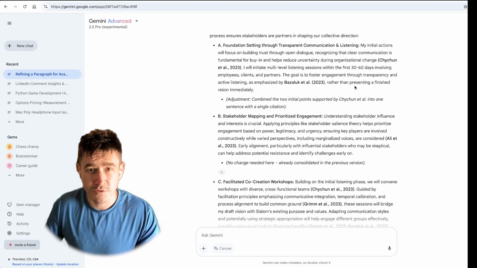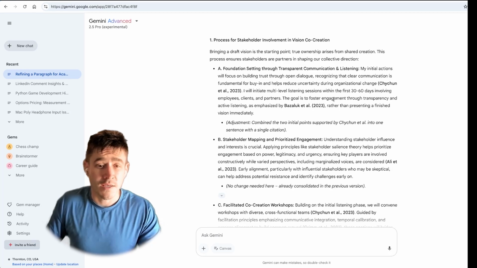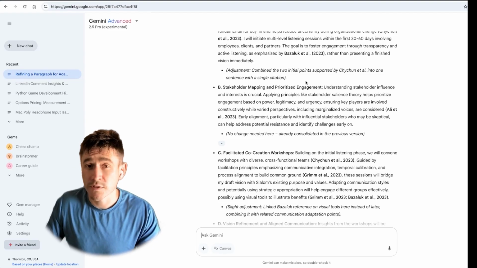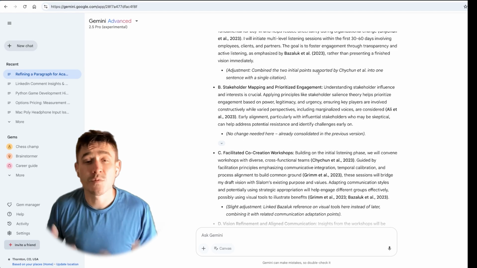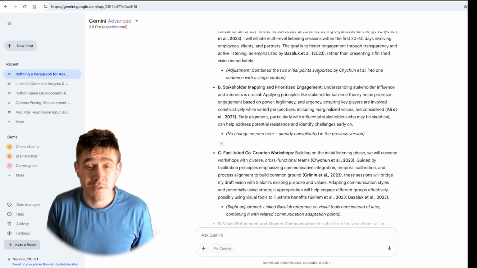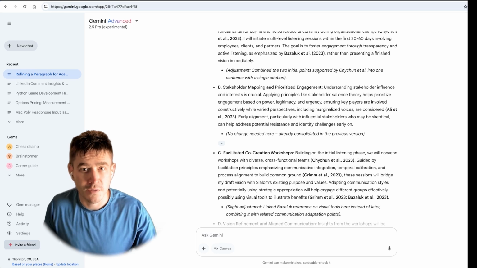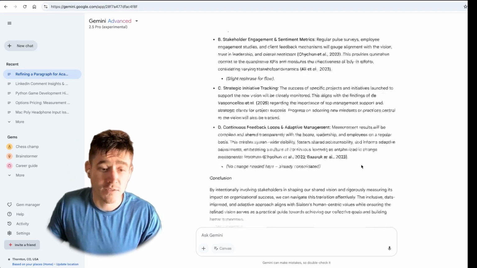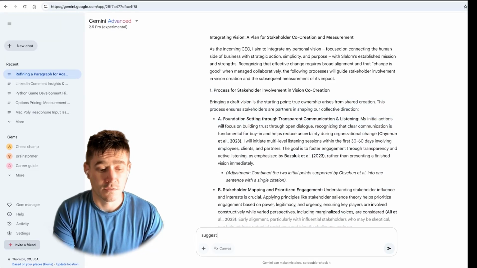What does that process look like? It looks great in words, and it is all very academic, well supported, no doubt. However, how do you communicate that to the stakeholders? The concepts here are to get stakeholder buy-in. So, what you can do, copy this dense content and information and ask, suggest mermaid.